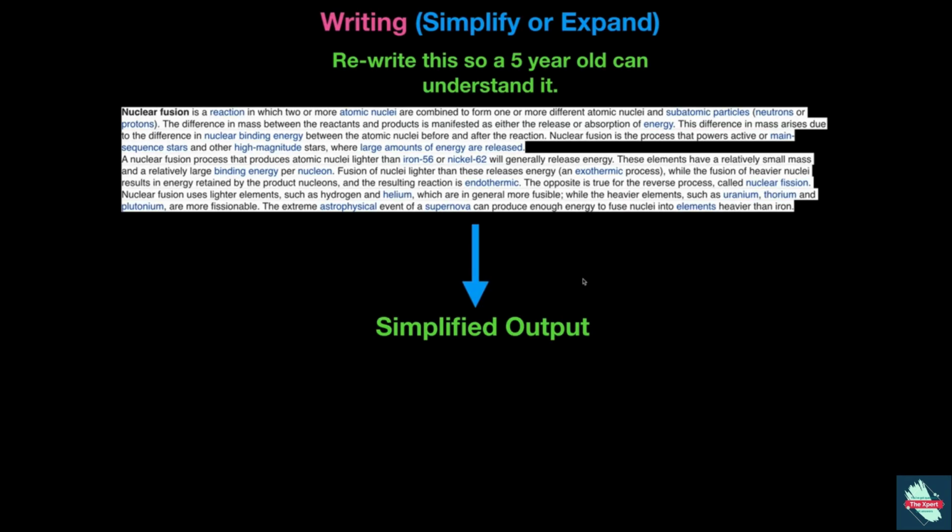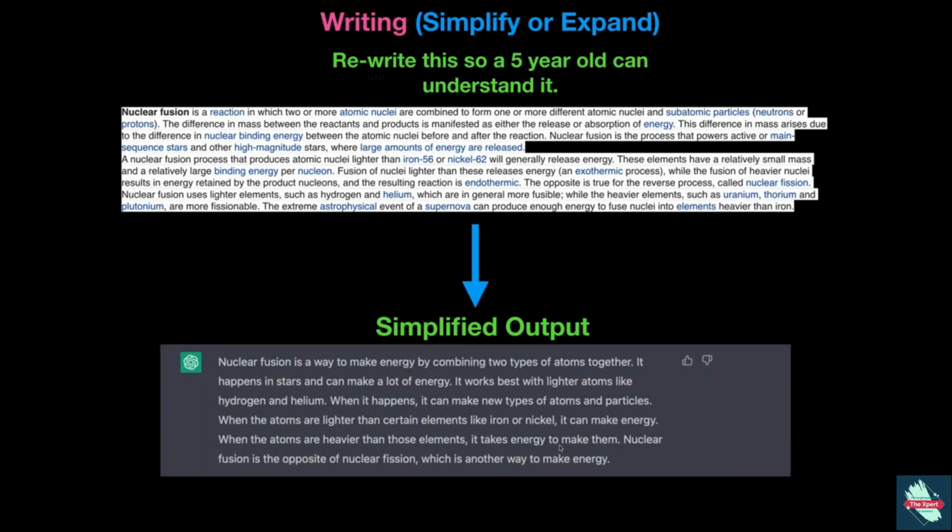So what's interesting about this is we have this simplified version, and it did a pretty good job. It's nuclear fusion is a way to make energy by combining two types of atoms together. Like stars, it can make a lot of energy. So the language is not too complex. It does have the elements in here still, so hydrogen, helium, stuff like that. If we didn't want to include those things and we assume that the reader maybe doesn't understand those concepts yet, we could say, hey, can we make it a little bit simpler and can we exclude these type of words?